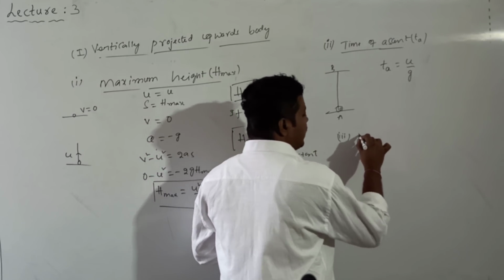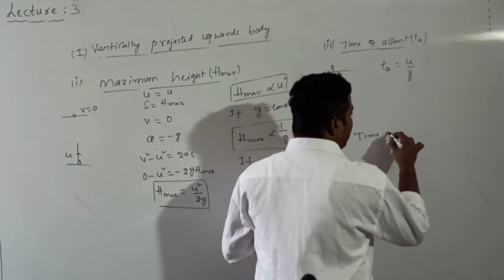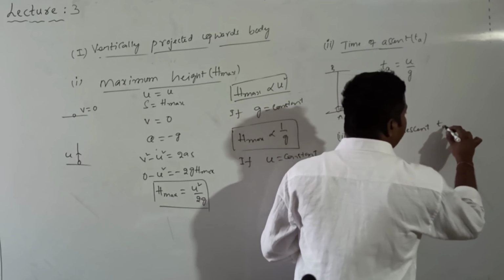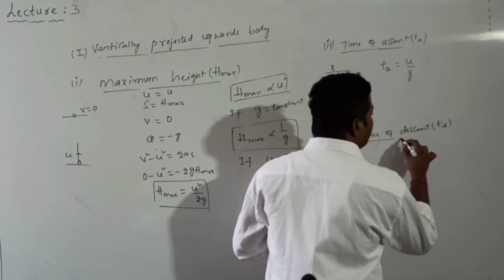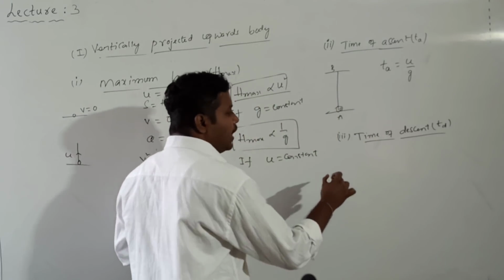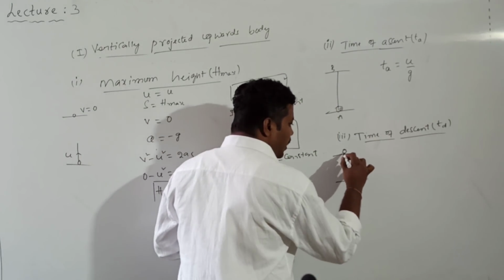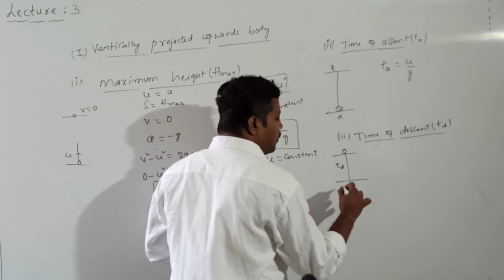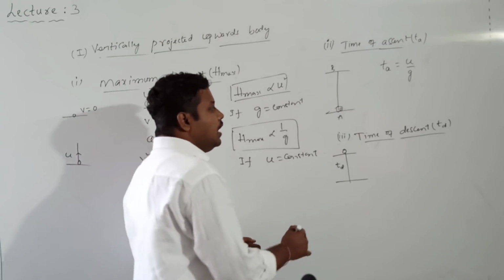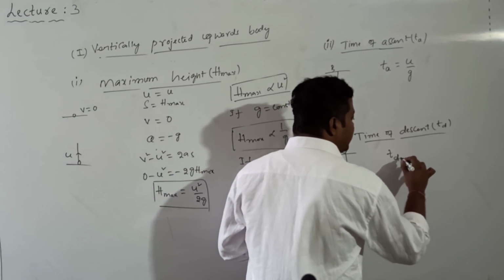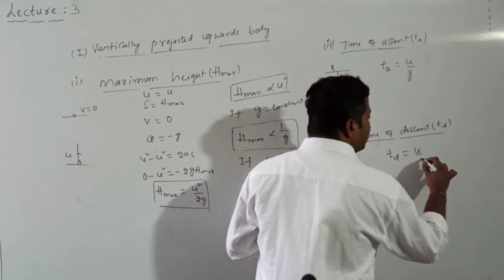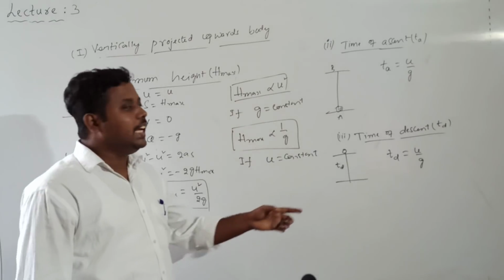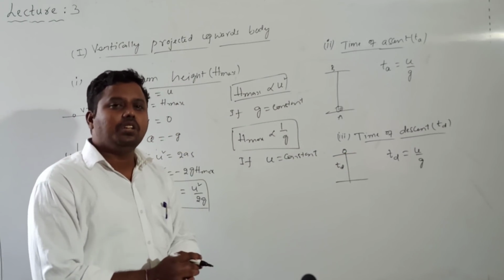What is time of descent? After reaching the maximum height, the body which was projected vertically upwards will fall from the maximum height. What is the time taken by that freely falling body to reach the ground from the maximum height? That time is called the time of descent, given by TD. TD is equal to U divided by G. So time of descent also depends upon initial velocity and acceleration due to gravity.